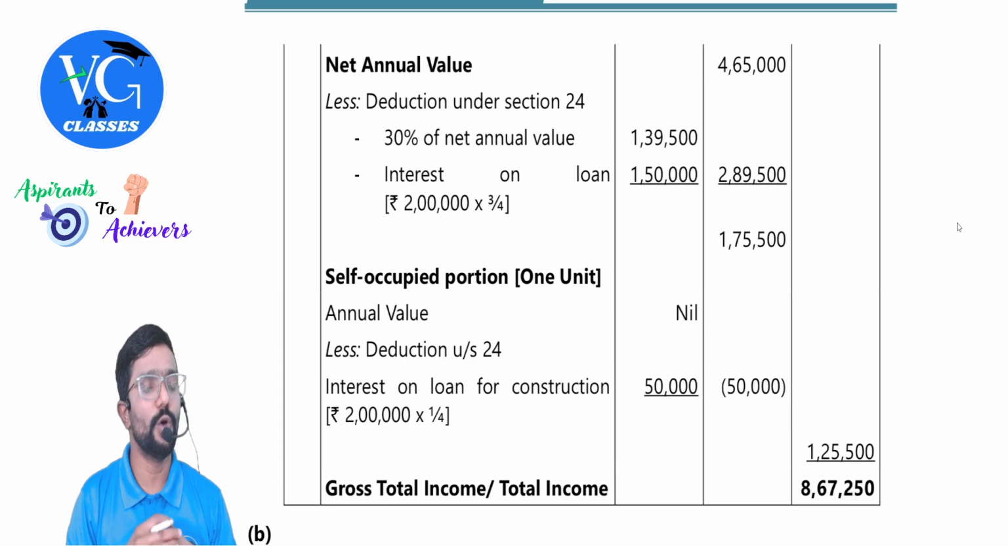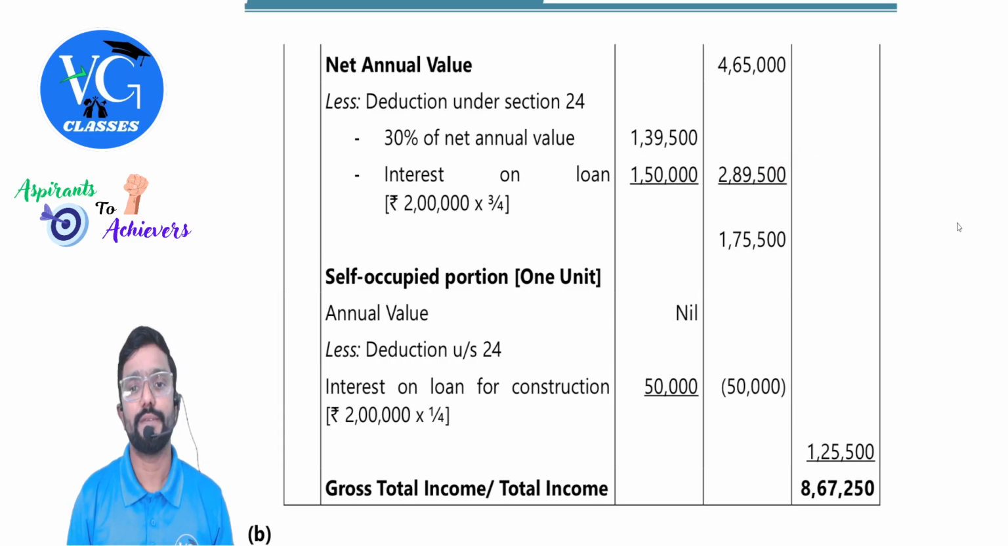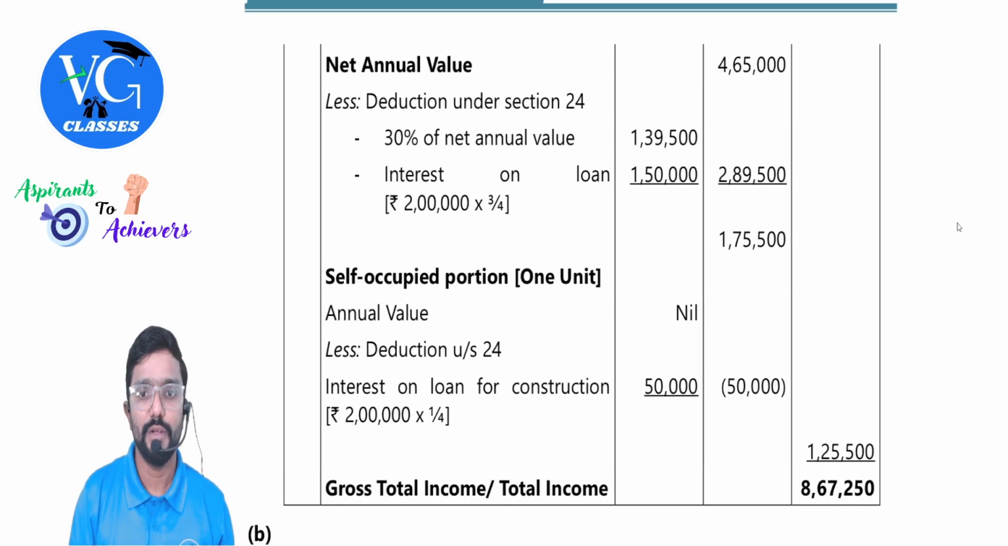Then interest on loan. 2 lakh is there, but take only 3/4 of it. Remaining 1/4 is for self-occupied portion. Okay, sir. Fine, basics. So you will get 2,89,500 total deductions under section 24. So put it in bracket. So income from let out portion is 1,75,500.